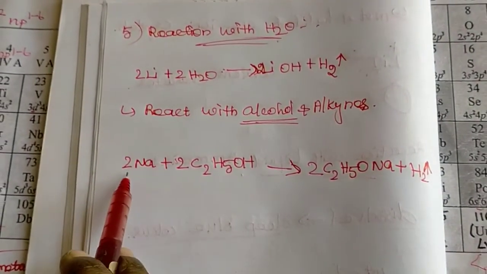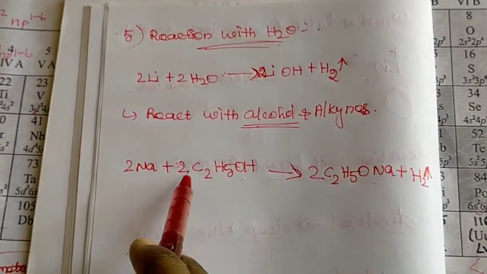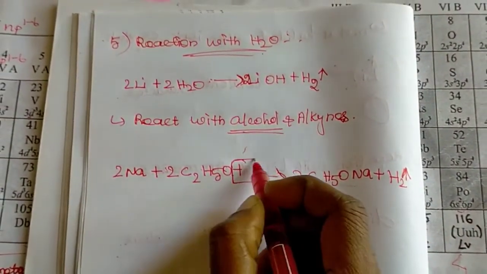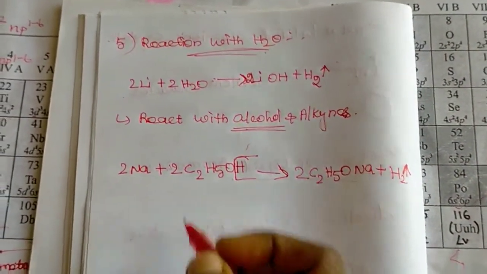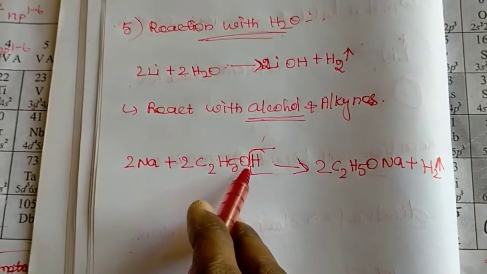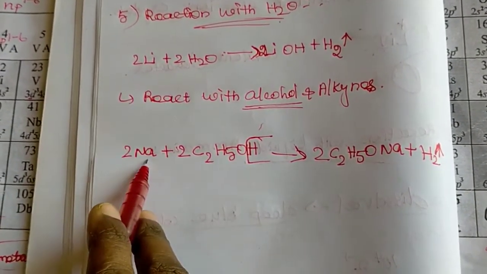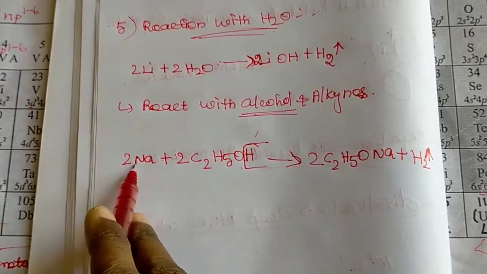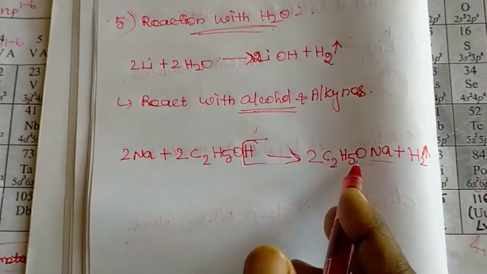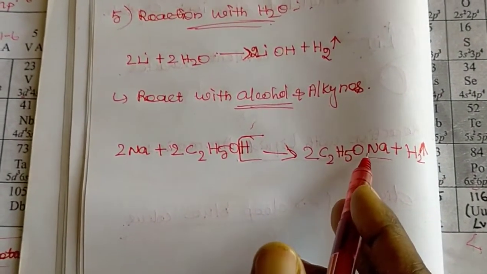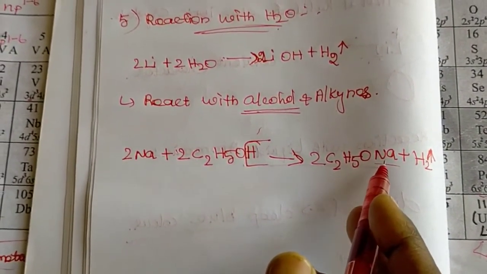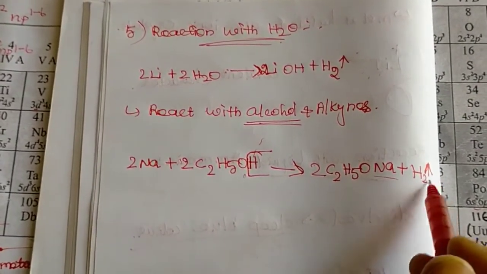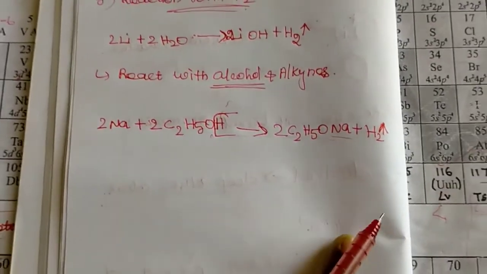You can see this reaction: 2Na combines with C2H5OH. The hydrogen is removed from the alcohol, and in the place of hydrogen the sodium is substituted. So the 2 Na combine with the 2 C2H5O, and it becomes C2H5ONa, and the 2 hydrogen are released as hydrogen gas.